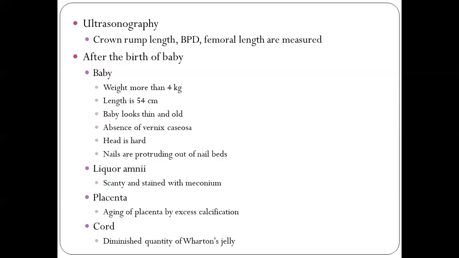When we observe the cord, we can find diminished quantity of Wharton's jelly. Wharton's jelly is the protective jelly, a gelatinous substance which protects the blood vessels inside the cord. So these are all the diagnostic measures by which we can find out whether the pregnancy is a postterm pregnancy.